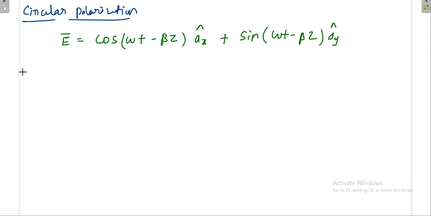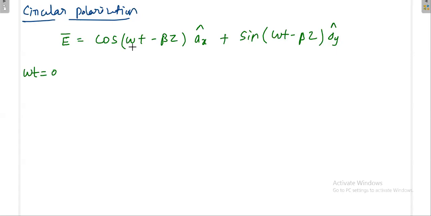Now I relax the space parameter z and I vary the time. So I take omega t equal to 0. Omega is anyway constant. So omega t is 0. Then what happens?